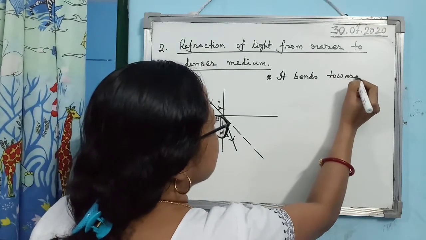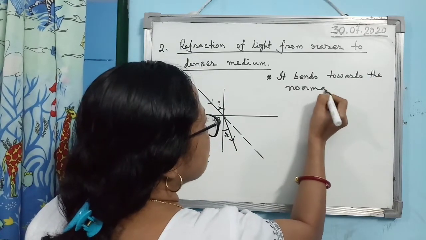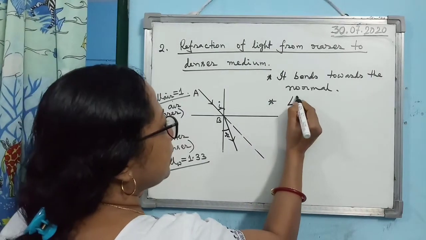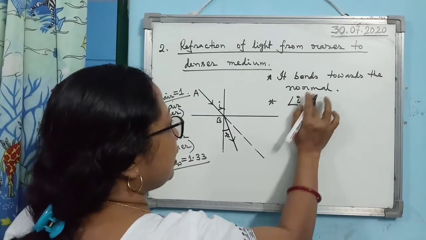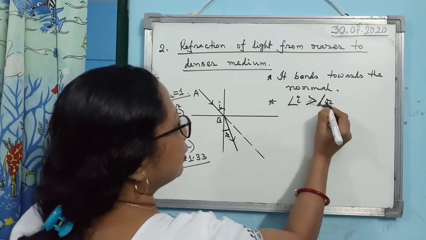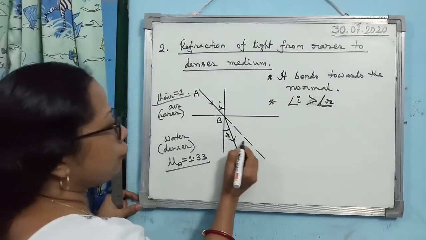As it is bending towards the normal, you can write angle I is greater than angle R. The angle of incidence is greater than the angle of refraction.